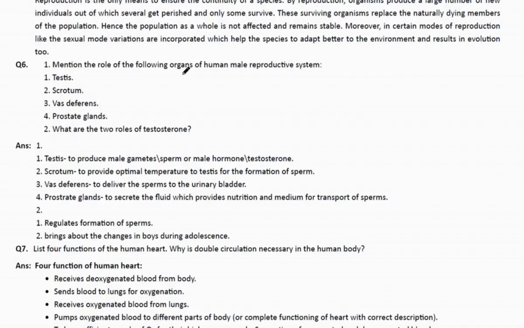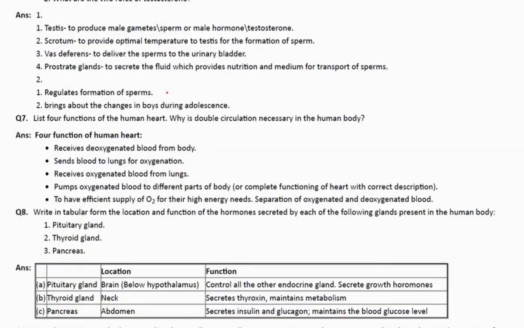First, we have to find out the role. It produces sperms. It provides the optimal temperature to the testes, transfer of sperms, and it secretes the fluid which provides nutrition and the medium for the transportation of sperms. Now, what is the role? It regulates the formation of sperms and brings the changes during adolescence in boys.